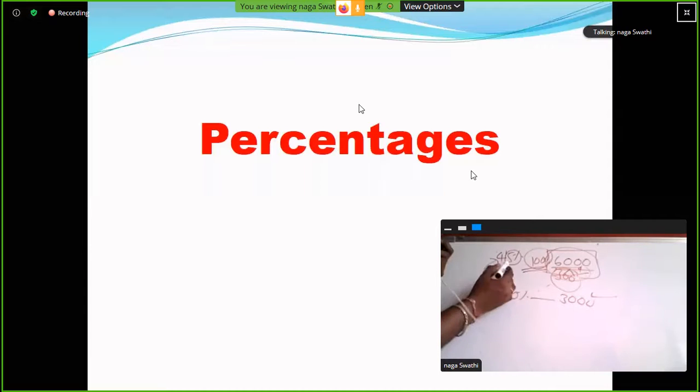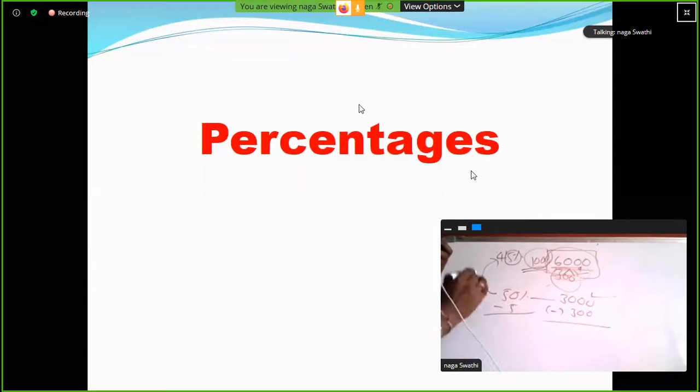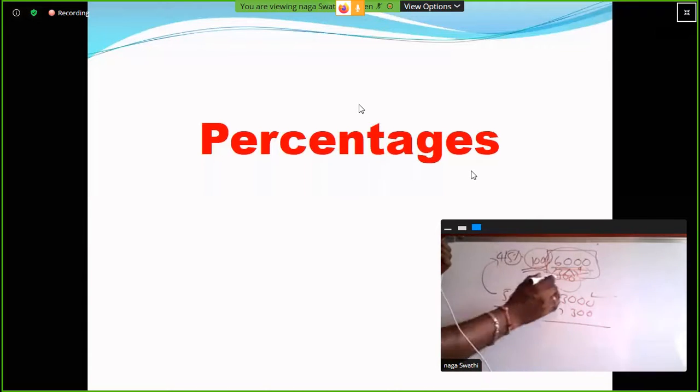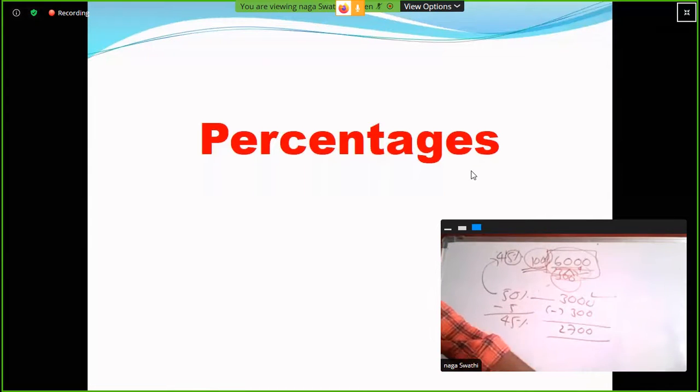So here 3,000 minus 300. How much it is less? Minus 5 percentage, 45 percentage, minus 300 rupees. So how much it is? 2,700. Both are same.